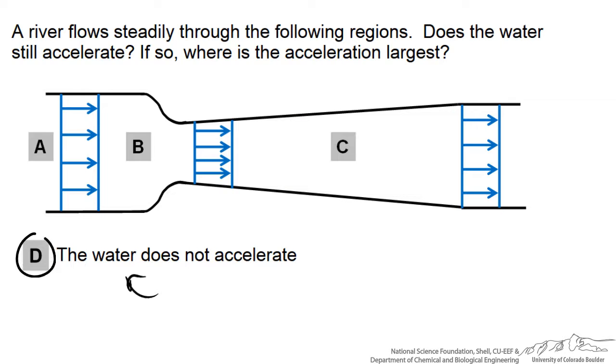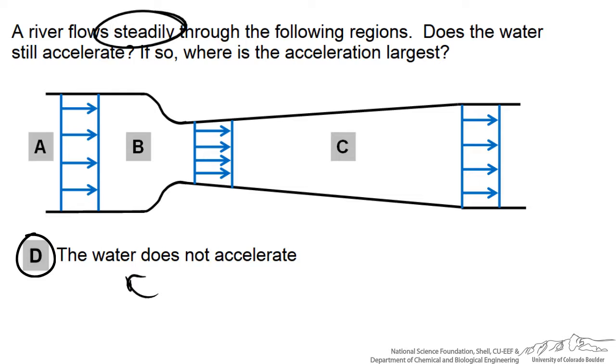You've chosen the answer D, that the water does not accelerate. Now, based on the problem statement that it flows steadily, you would assume that that means steady state, and therefore we do not have any changes in our velocity. However, there's two different types of changes we could have.